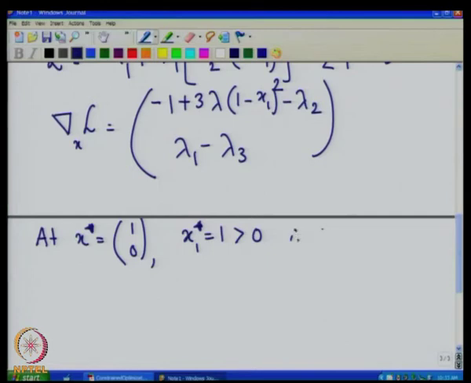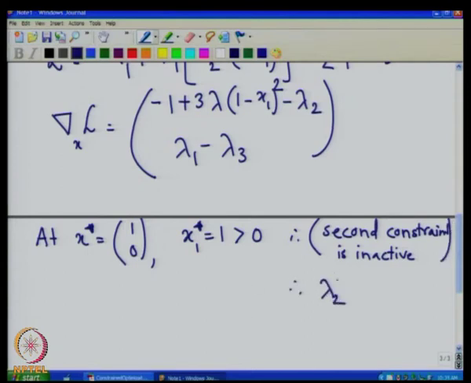And therefore, lambda 2 star will be equal to 0, because the second constraint is inactive, and we saw earlier that for the inactive constraints the corresponding Lagrange multipliers are 0.